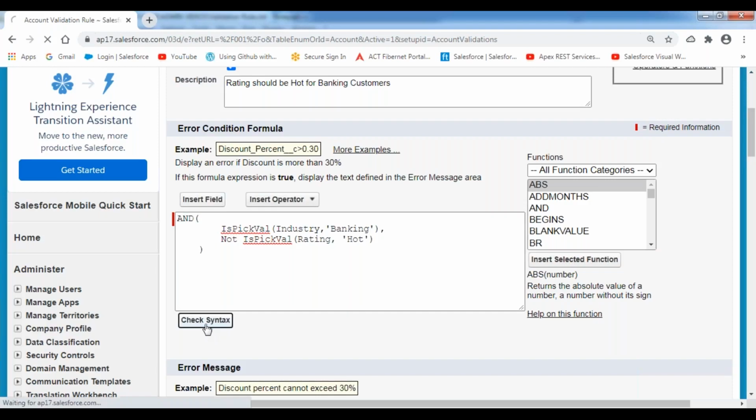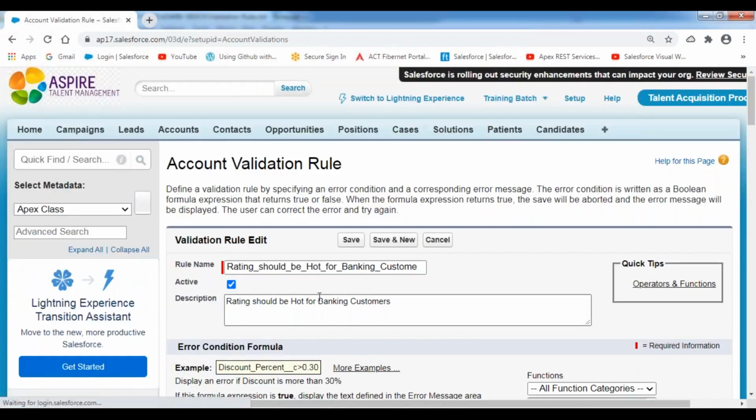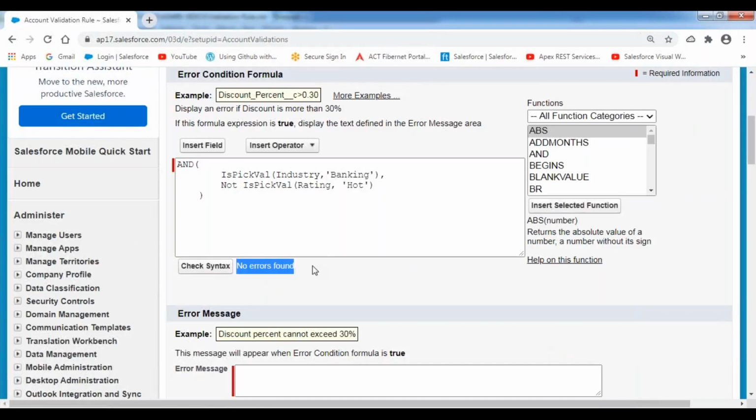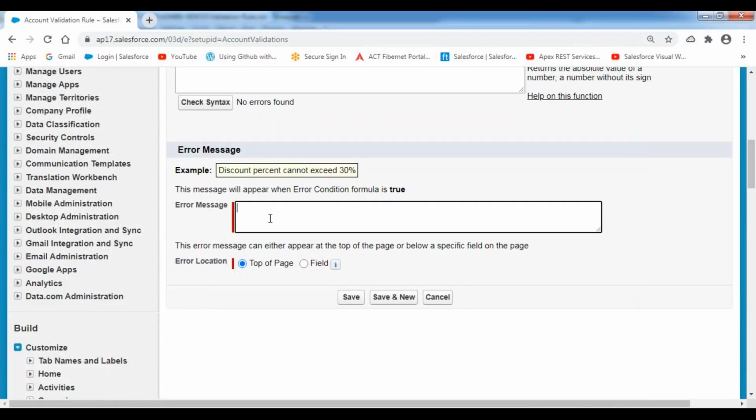So now let's check the syntax over here. There are no syntactical mistakes inside my validation condition. Now show the error. Suppose if the rating value is not hard, then I want to show that here. So now the message is: rating should be hard for banking customers.